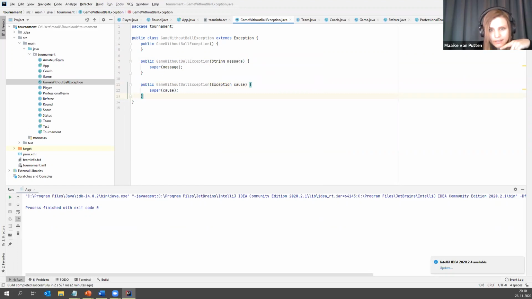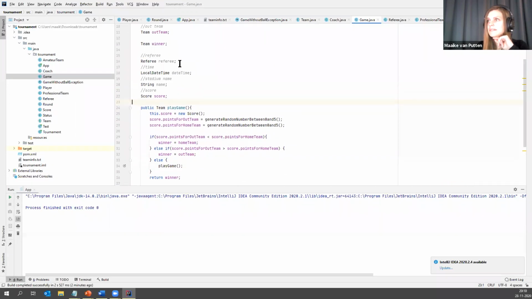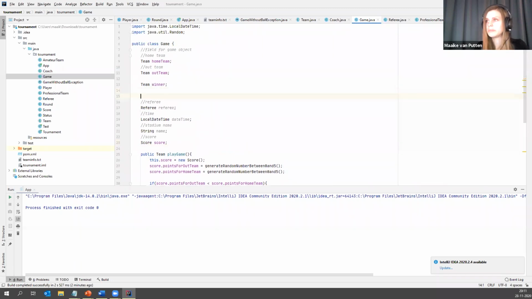Then it says that it gets thrown when the game is starting without a ball. So I have to go to Game. And in here, we have a playGame method. So in order to do this, I would have a property ball, and it should probably be true or false. It's really silly, but still, I'm doing this now. I made you guys do this.